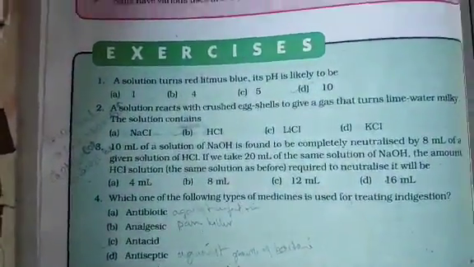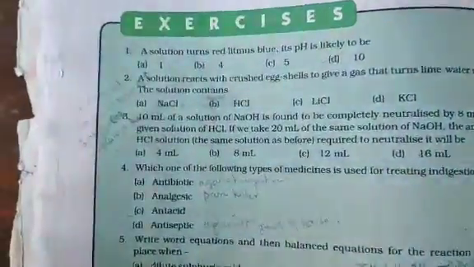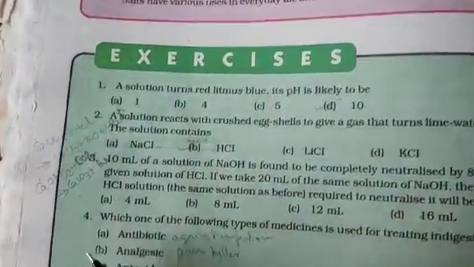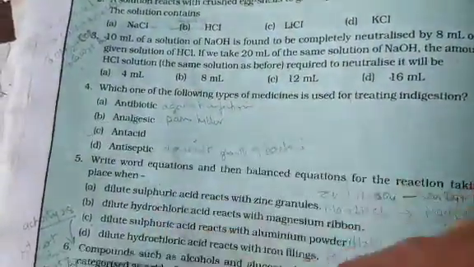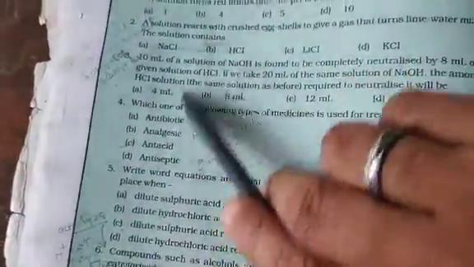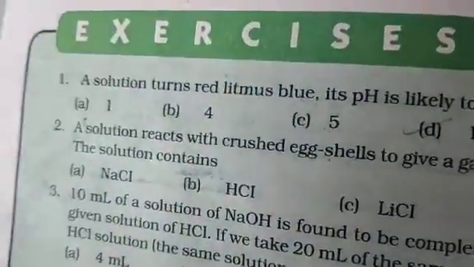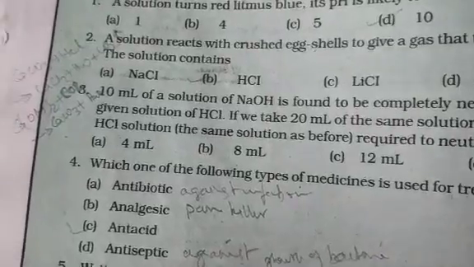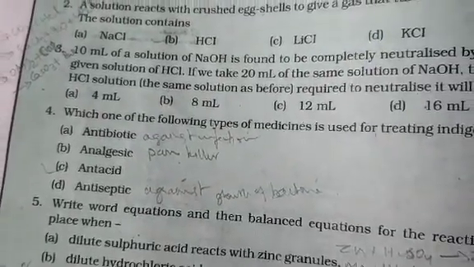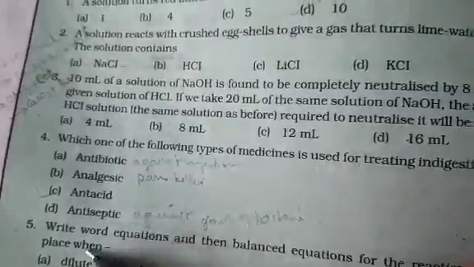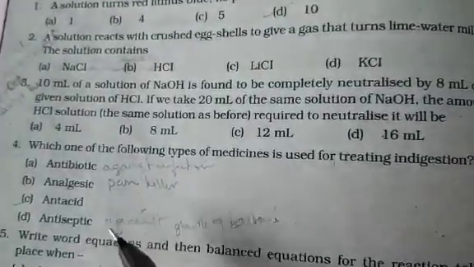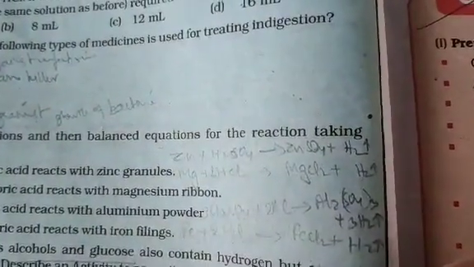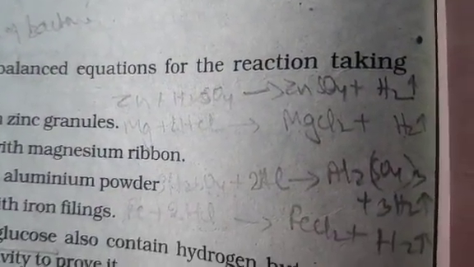Okay, now the green questions which are given on page 34 of your textbook. Now all of you must have got the textbooks. So I would like you all to attempt questions 1, 2, 3, 4, 5. All these are MCQs. Okay, you will try to solve them. The answers are already marked over here. Always try to solve it on your own first and then check. I have given you the meanings of these substances: antibiotic, analgesic, antiseptic. Antacid means against acid. Okay, here all the reactions are given. I have written the answers in pencil.